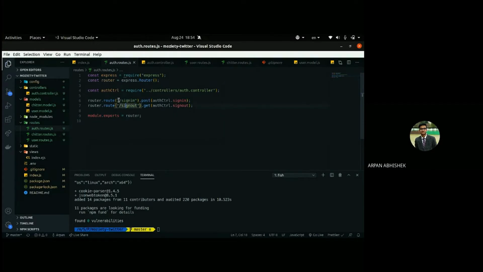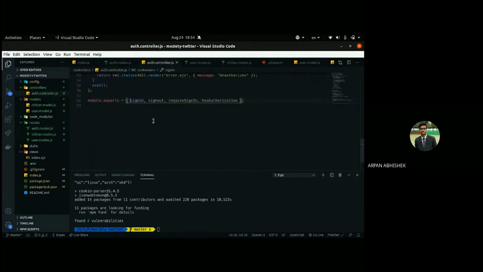if anyone comes and opens slash sign in, it will get a post request, and you should call the sign in method inside the auth controller. Okay. So what's going on inside the auth controller?